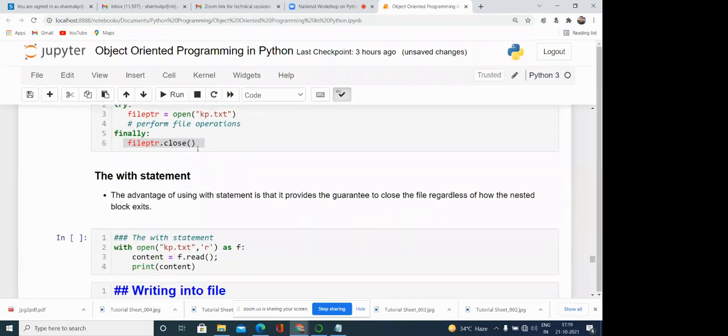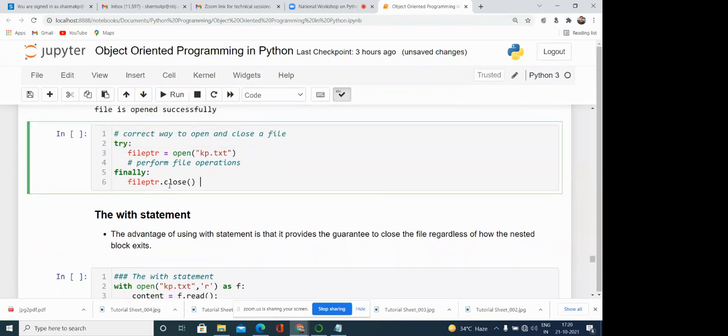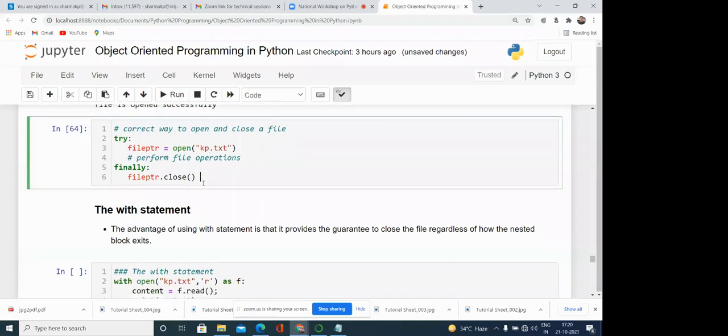Otherwise, if we are not closing the file, we cannot open it again. So at any cost we need to close it. Generally the close command is written in the finally block, and the command used to open the file is written in the try block. So this is the way of writing the command.